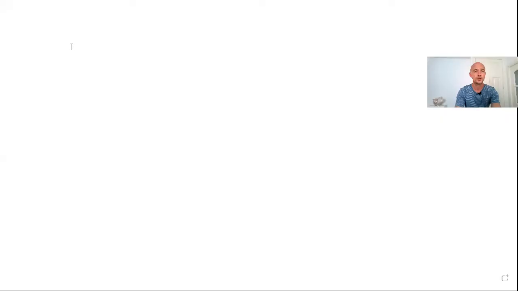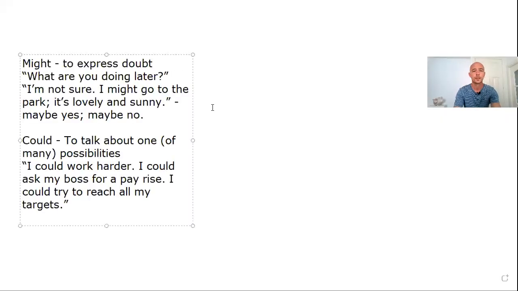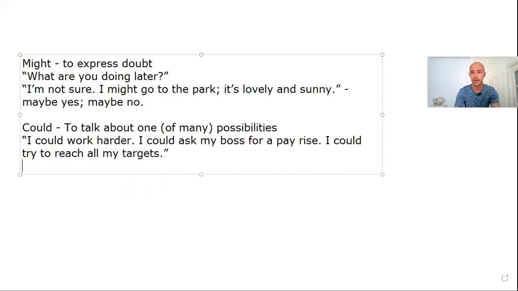Okay, there's a big difference between might and could. And really, the most important one is might. When you understand might, could becomes a lot easier to understand. First thing, might is not about possibility. It's easy to confuse might with could about possibility, but might is not related to possibility. So the question is, what's the difference? Well, let's have a look. I'm going to give you a couple of examples where we can see the difference between might and could, and then we see what the real meaning of might is.